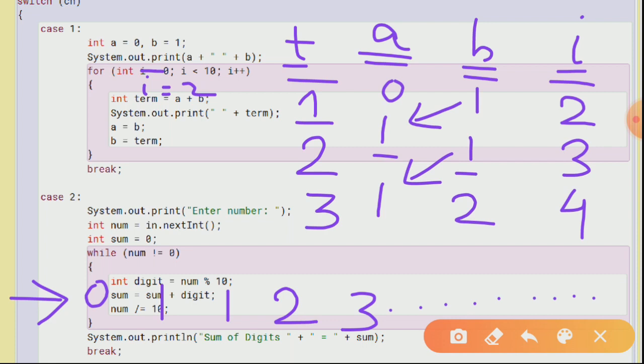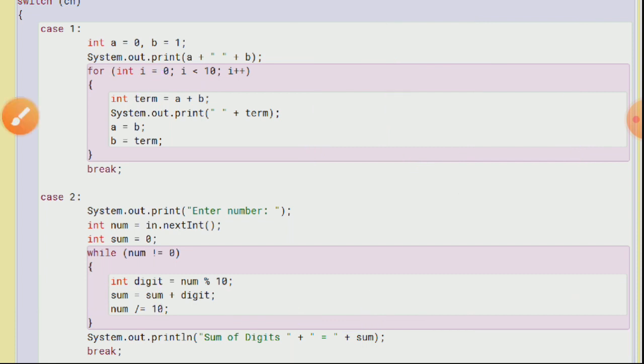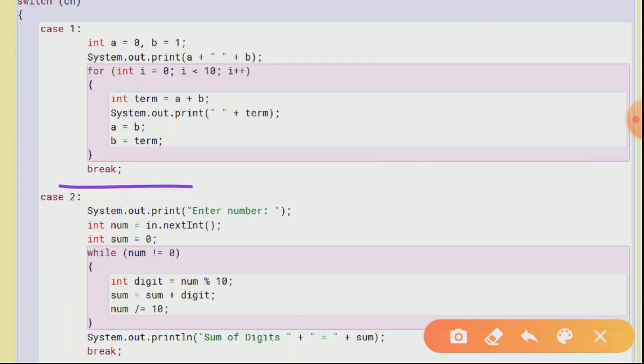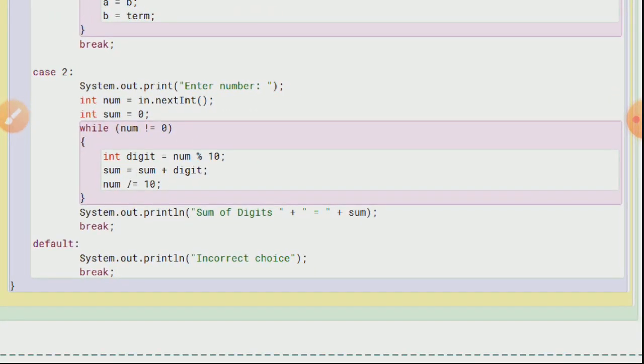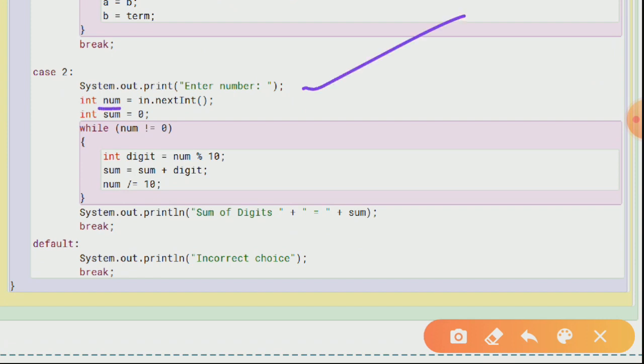I hope the code is clear. When you are done with the code of your Fibonacci series, then you are going to use this break statement. Now let us start with our case 2. For case 2, we have to find the sum of our digits. We have also done this in the previous questions. So enter a number over here. In num we are going to store it. Sum equals 0, we have also taken it.